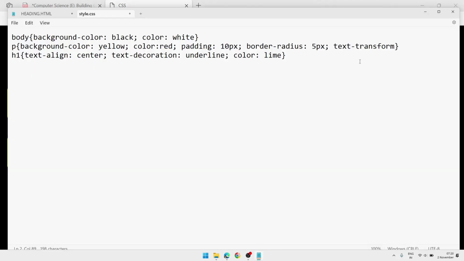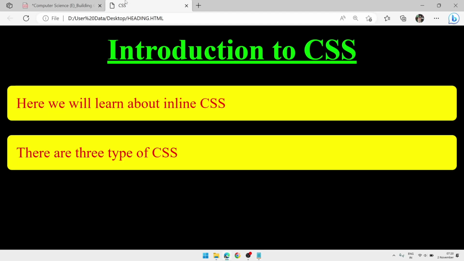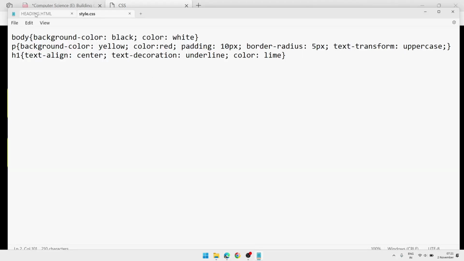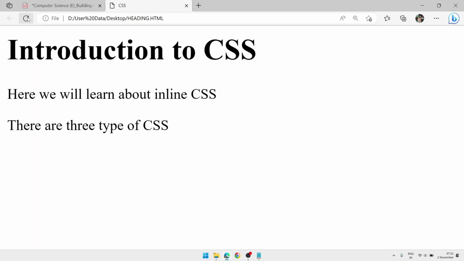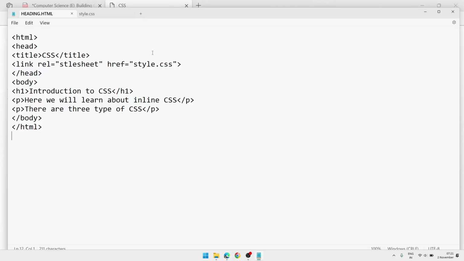I want to make it capital, so we'll write text-transform uppercase and we'll save it. Now if we reload the page, save. If we reload the page, nothing is coming. I think there is some mistake. Let's see.